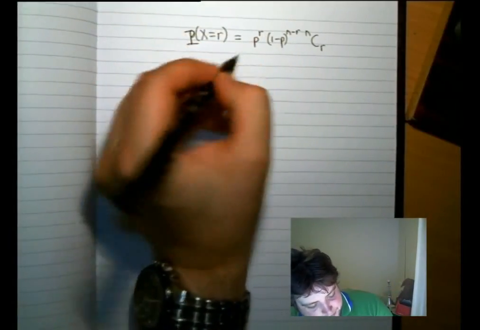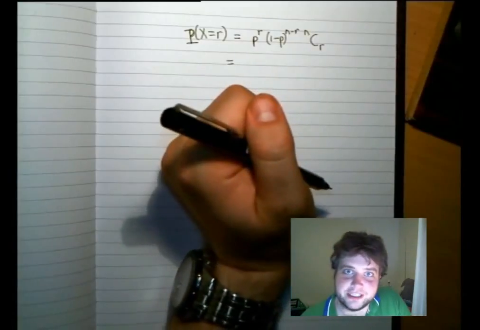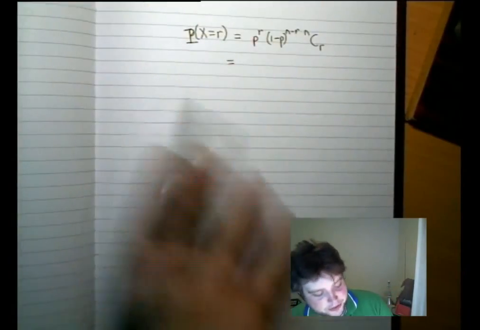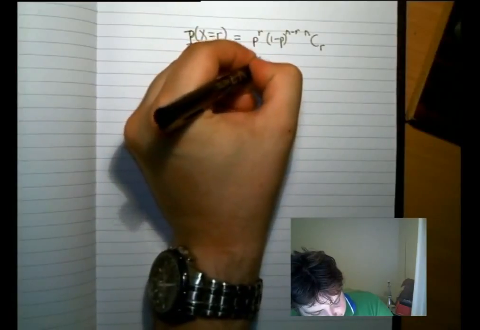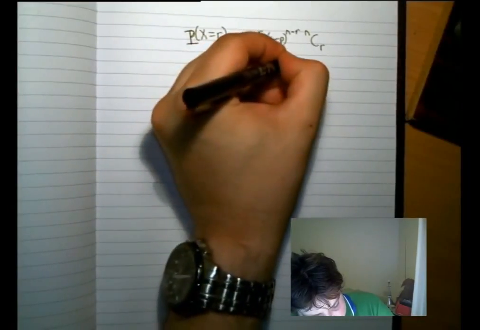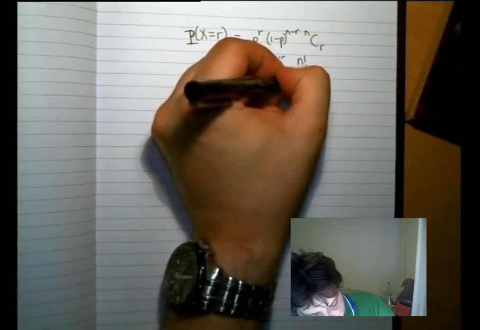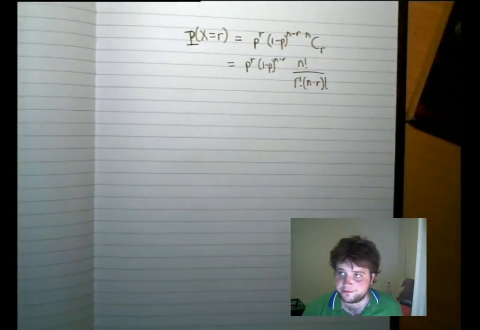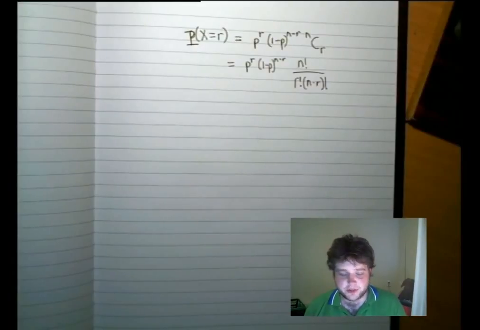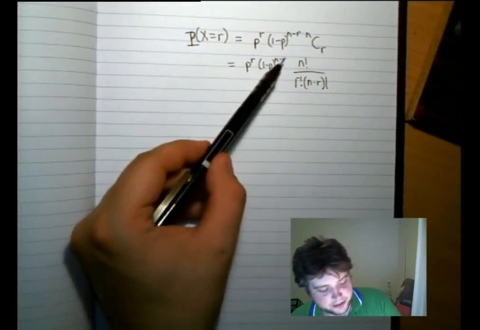And that is the thing you can get out of your calculator, right? So if you just want to do a calculation, it's very easy, but we're going to write it out in full because we're going to do a derivation here. And this is written out in full as n factorial over r factorial times n minus r factorial. Okay? So that may look a bit complicated, but